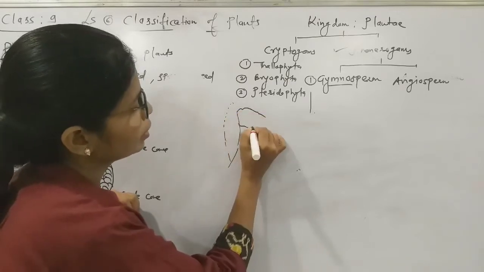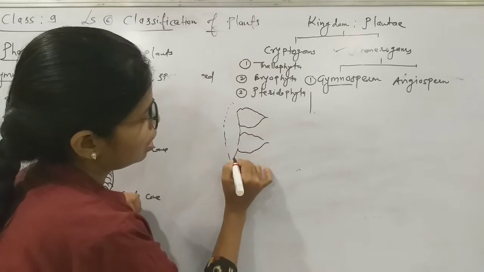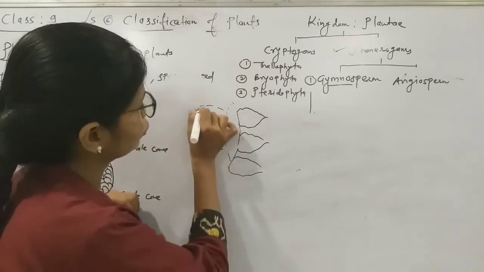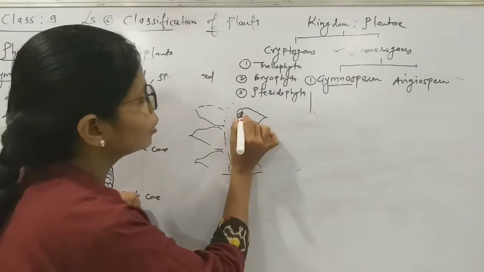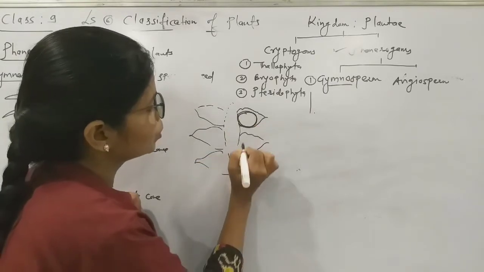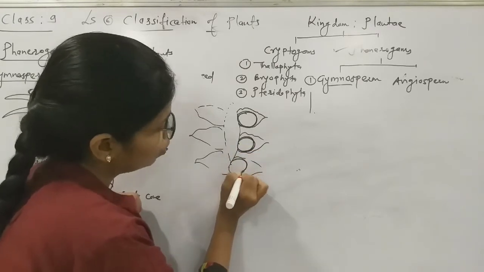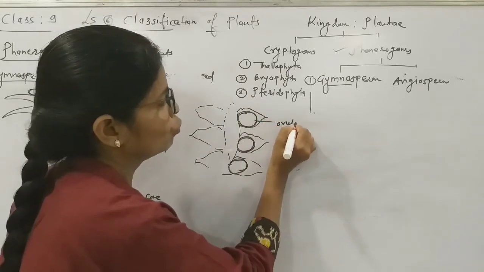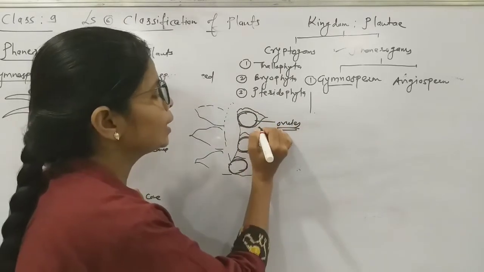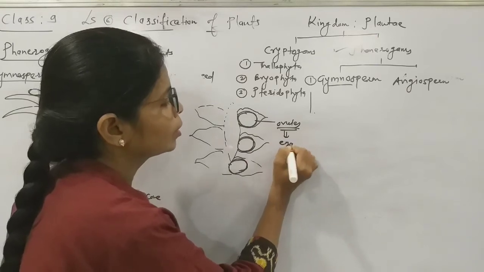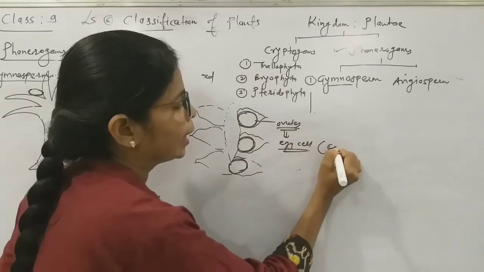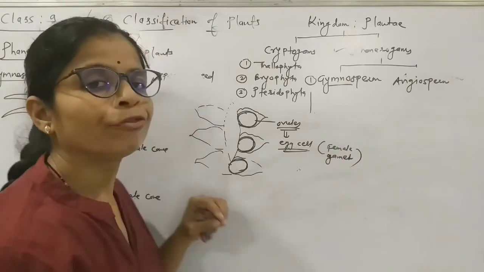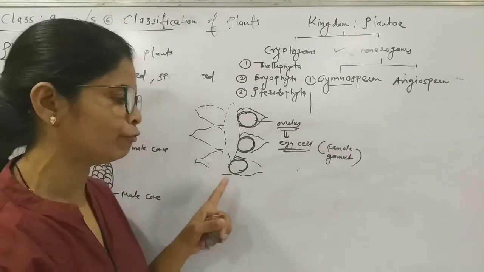There is a leafy structure, and on this leafy structure there is the presence of ovules. Inside the ovule we get the egg cell. Egg cells are nothing but the female gamete. The egg cell is called the female gamete.